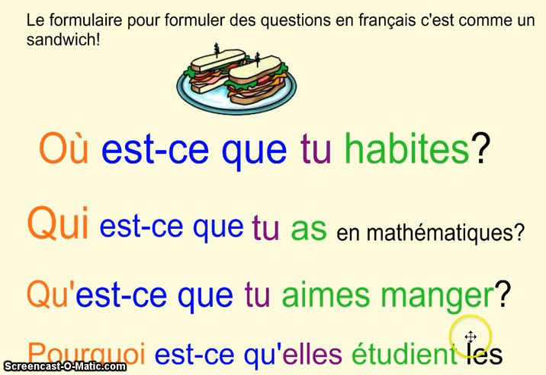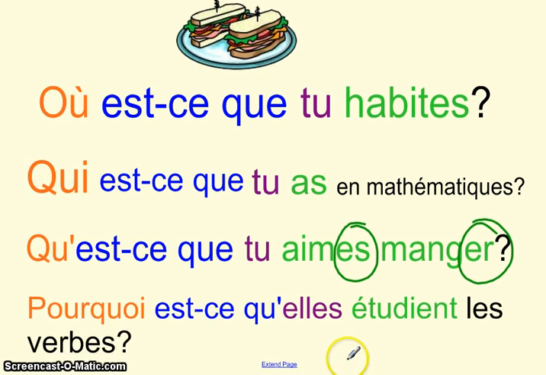Qu'est-ce que tu aimes manger? What do you like to eat? Mot interrogatif, est-ce que, tu, verbe, verbe. Notice that the first verb is conjugated, the second verb is in the infinitive, just like always. Et puis, pourquoi est-ce qu'elles étudient les verbes? Mot interrogatif, est-ce que, sujet, verbe, et le reste.